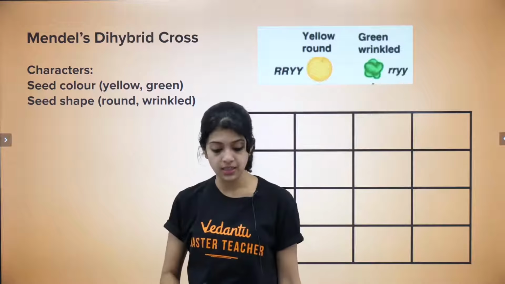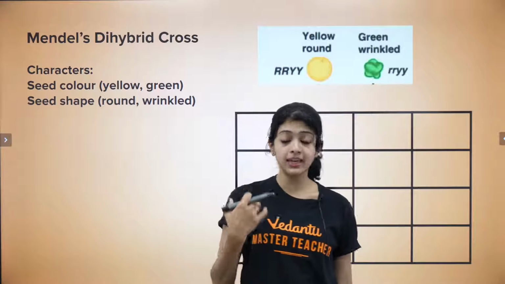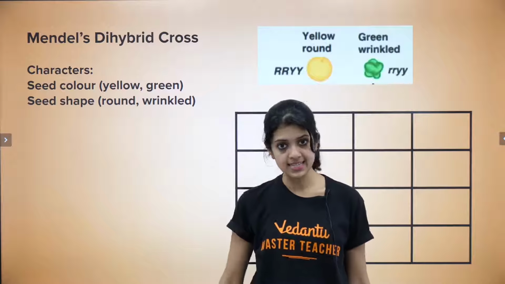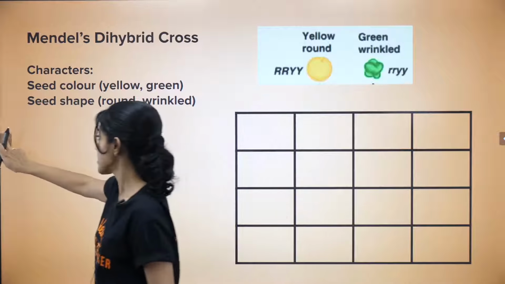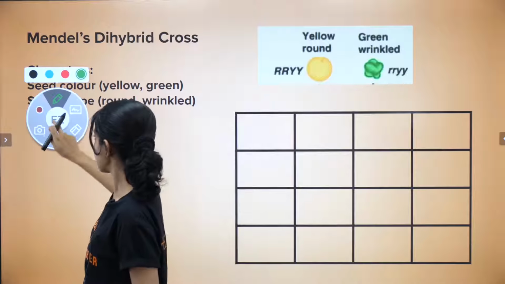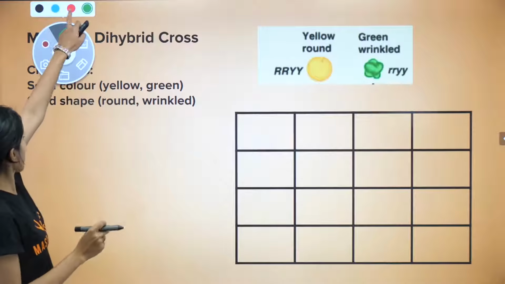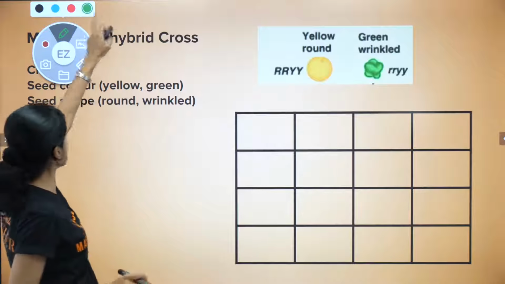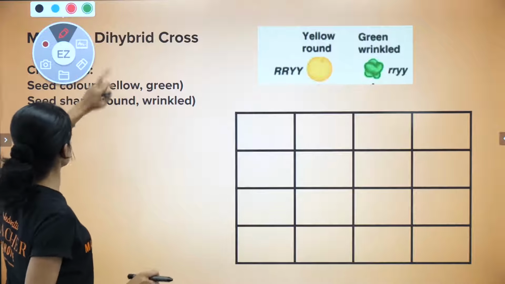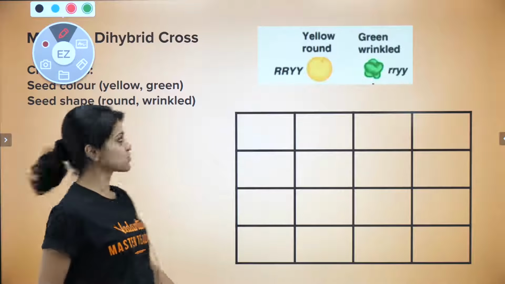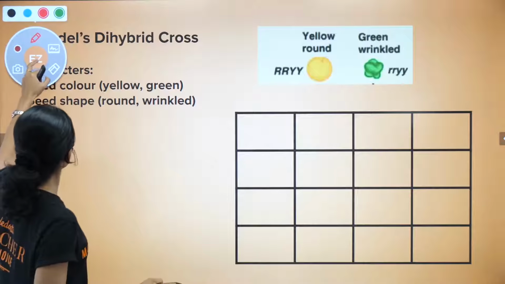Seed shape, they could either be round seeds or they could be wrinkled seeds. Okay, so let us start by working out and calculating the different genotypes. I'm not using the color green here because green is one of our traits. So let's use red and blue to be on the safer side.